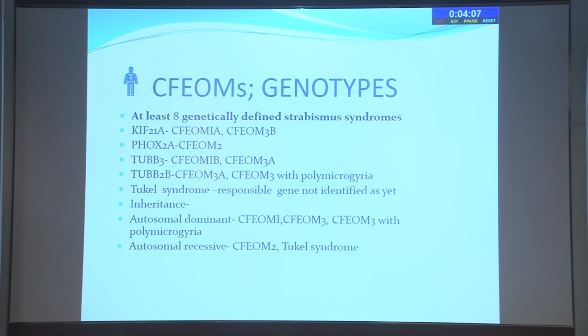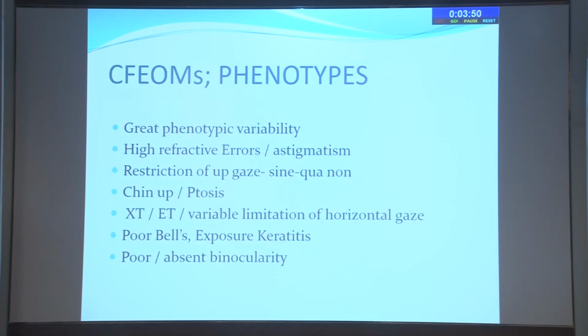Most are autosomal dominant with 100% penetrance and variable expressivity. And autosomal recessive are CFM2 and Tukel syndrome. So these two conditions are recessive. You can also have sporadic involvement, which arises from de novo mutation, but they are rare. I'll be showing 1 or 2 cases.